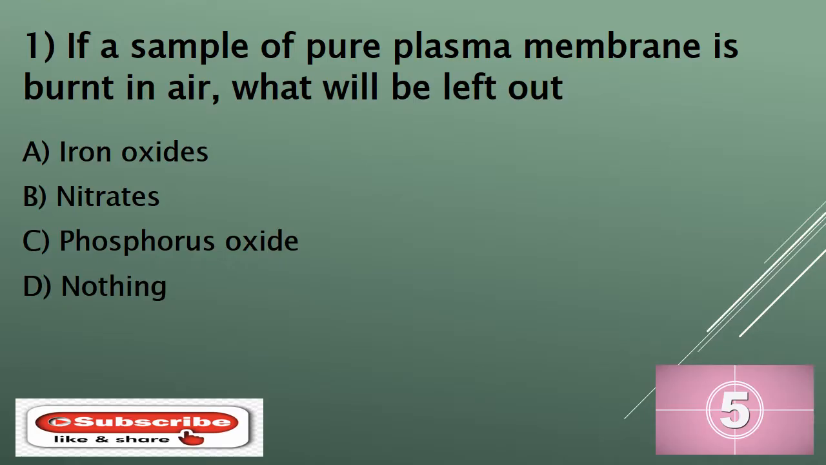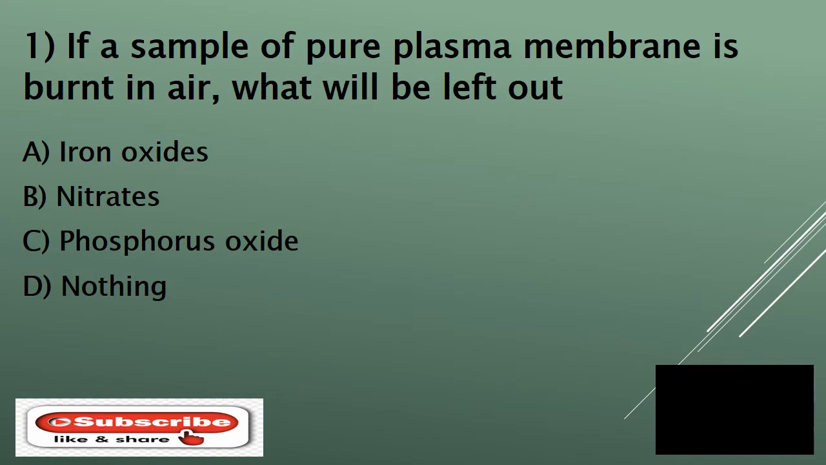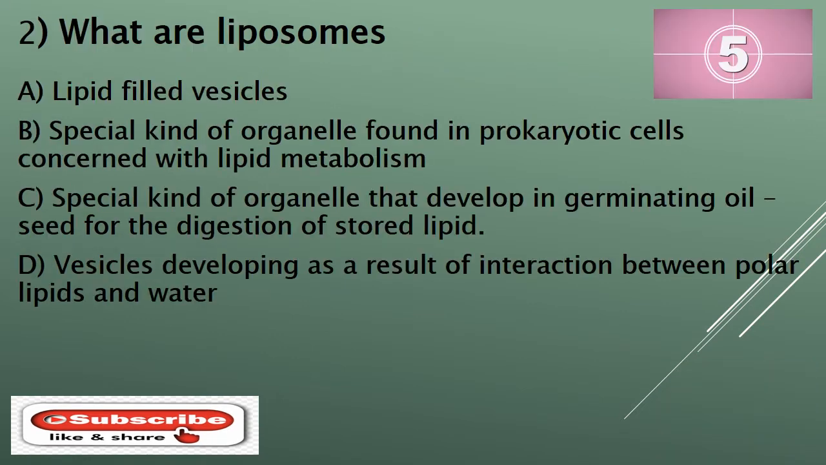Question number 1. If a sample of pure plasma membrane is burned in air, what will be left out? Your options are A. Iron oxide, B. Nitrates, C. Phosphorus oxide, or D. Nothing. And your time starts now. And the correct answer is C. Phosphorus oxide.